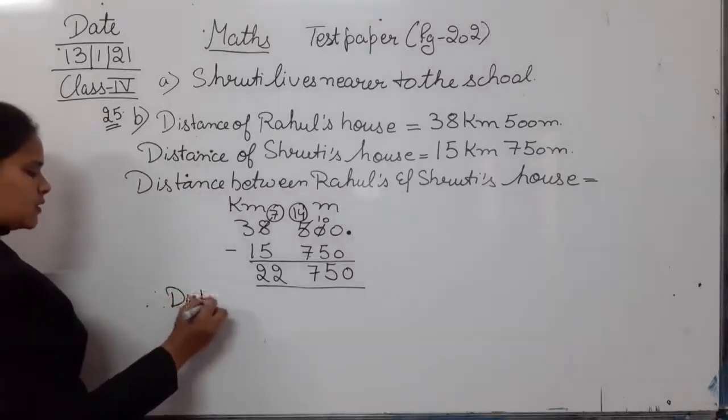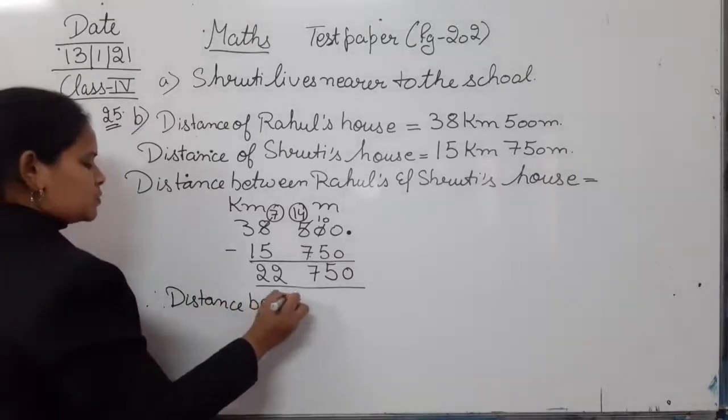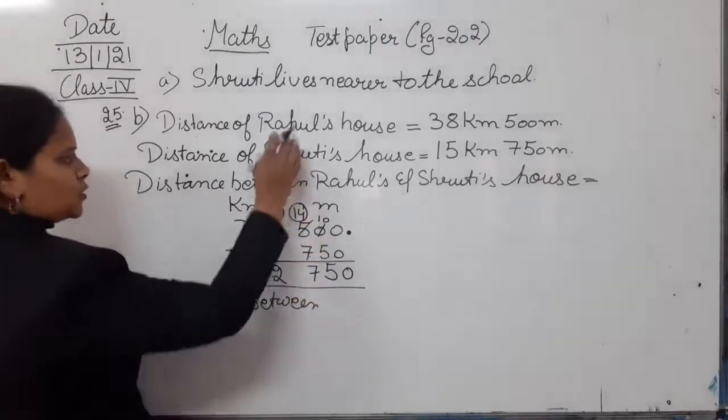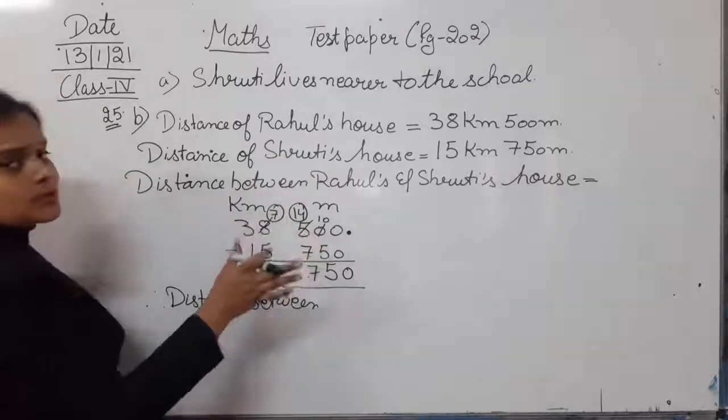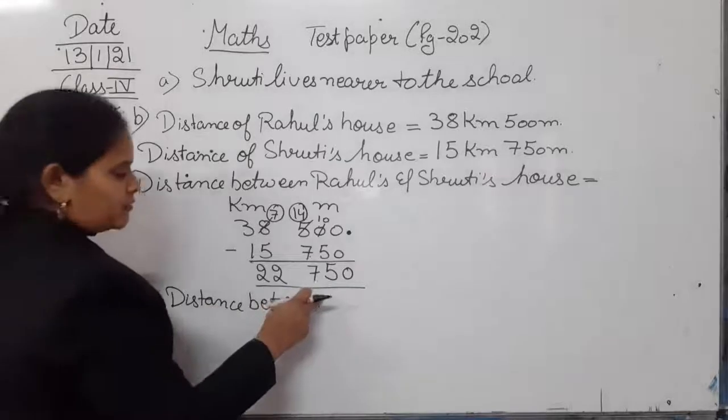Therefore, distance between, so this is the distance between राहुल और श्रुति के घर के, तो आप दोनों के घर के बीच में कितना distance है? That is 22 kilometer and 750 meter.